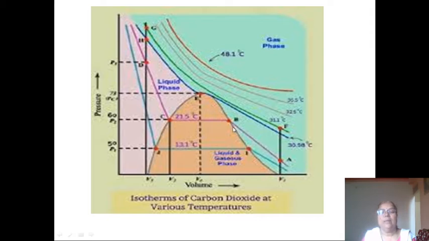This point A, this point B, here it is the point C, and somewhat here it is the point D. This vertical portion decreases, and at this temperature it becomes a mere point, and this point is called the critical temperature, and this is the rectangular hyperbola. Here we have only a gas phase.